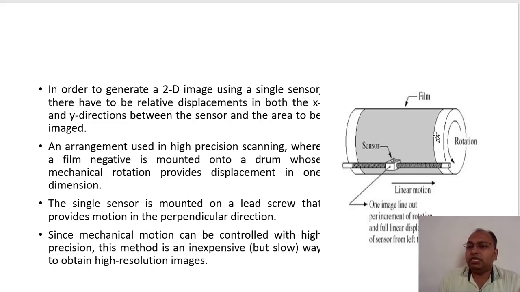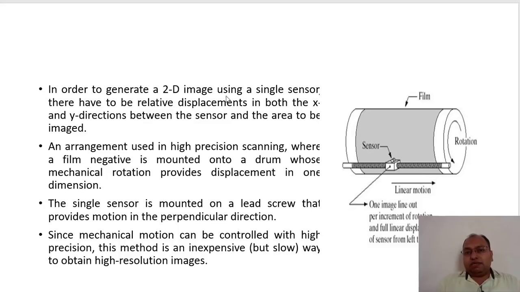So two motions are associated here: one is a linear motion and the other is an angular motion, or rotation, right? One image line is taken per incremental rotation and full linear displacement of the sensor from left to right. Once the sensor scans one line, the angular motion is incremented by 1.